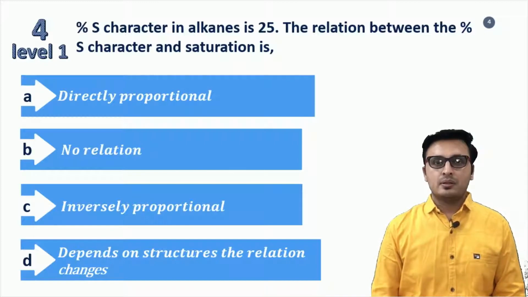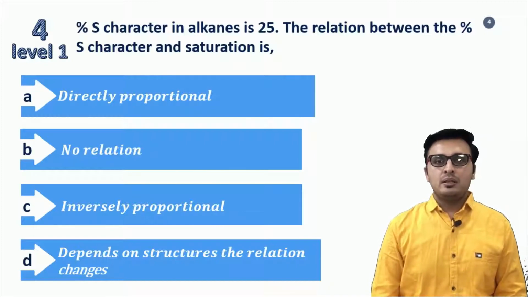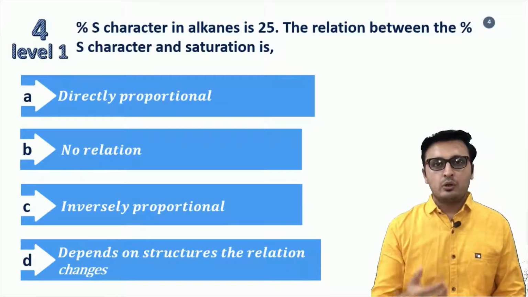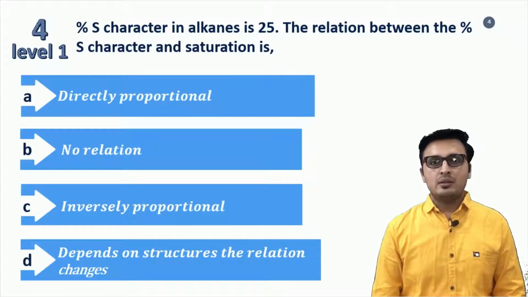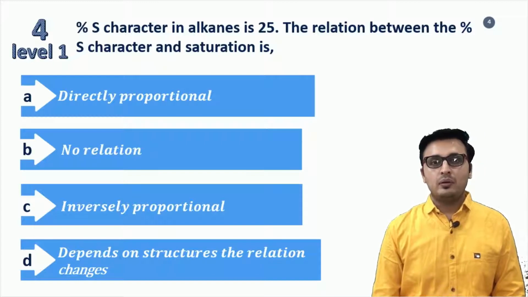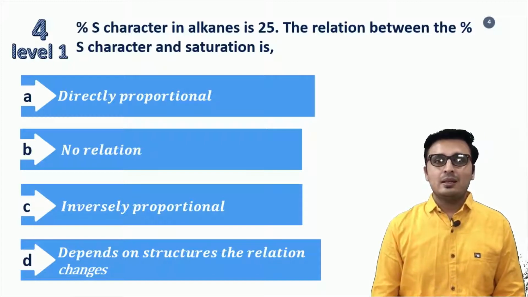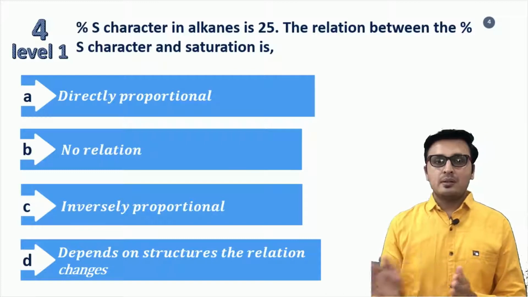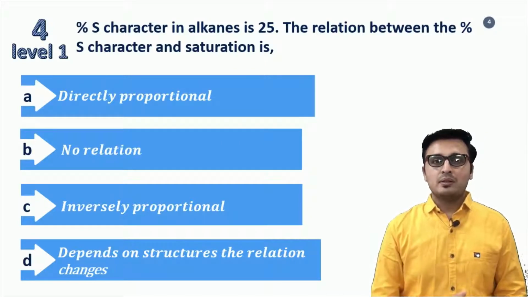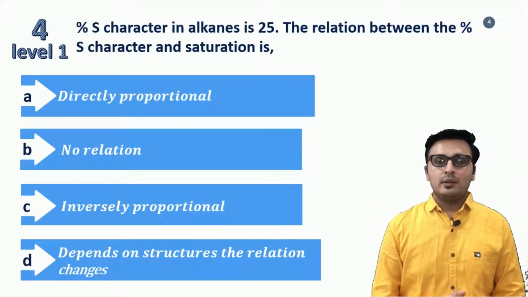In sp hybridization, only one s and one p orbital are involved, and the percentage of s orbital will be 50%. We know that sp3 refers to the saturated compounds containing all sigma bonds. sp2 refers to at least one double bond present in the molecule, and therefore unsaturation is introduced. In sp hybridization, at least two double bonds should be present in the molecule, and therefore unsaturation still increases.